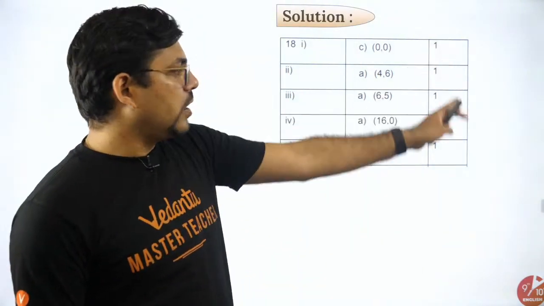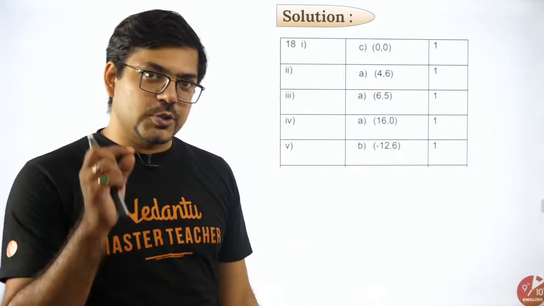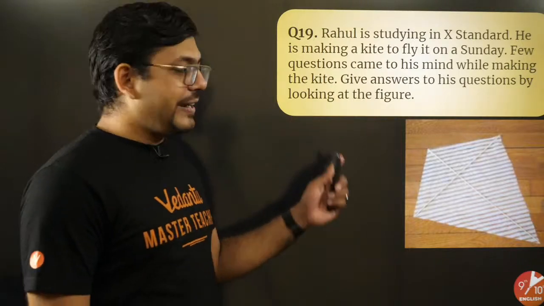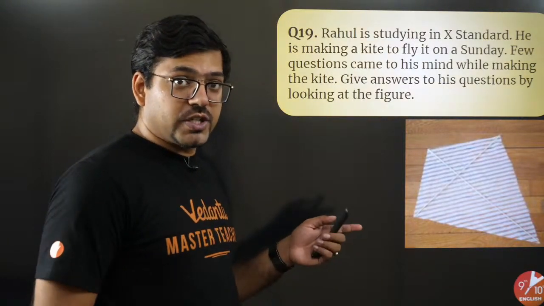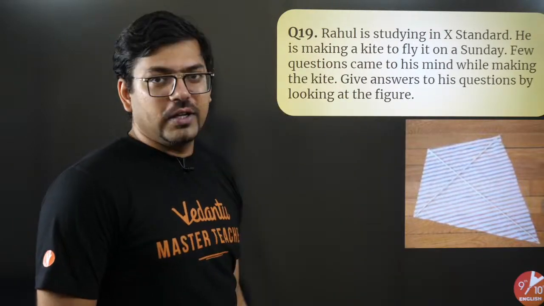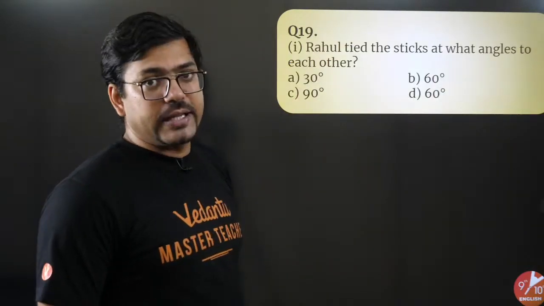So all of them are 1 1 1 1 marker. Just solve it on your own and tally the answer. Okay. Moving ahead, 19th question, again a situation based question, but there is no such big situation. So you can just read it out. Based on this, the first question is this one.